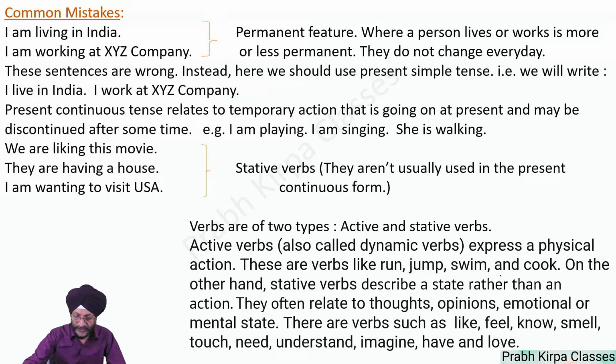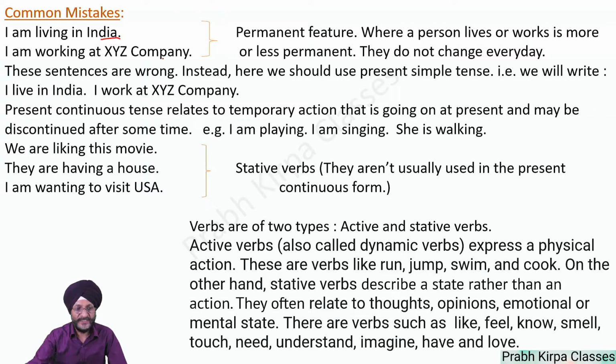Common mistakes which we normally make while forming or writing present continuous tense. I am living in India. I am working at XYZ company. Here you will see, when I am living in India, it is a permanent feature. When I am working at a company, I am not likely to leave the job immediately. I am likely to continue the same.